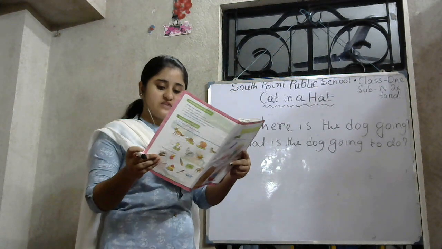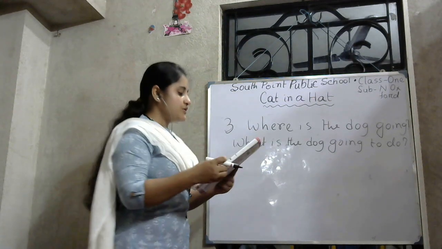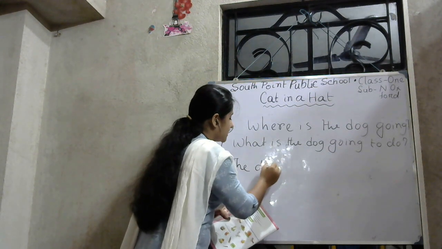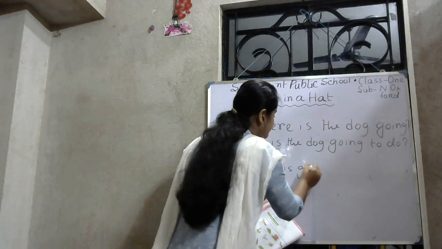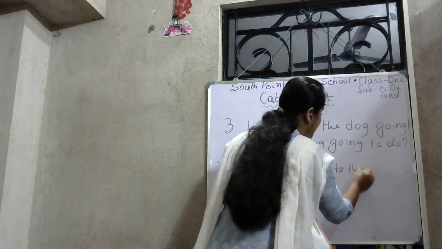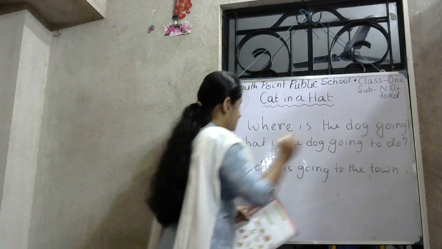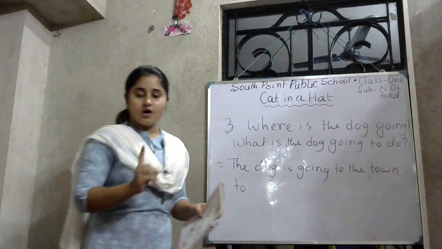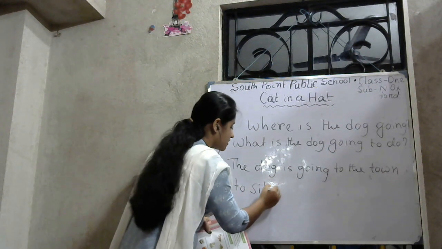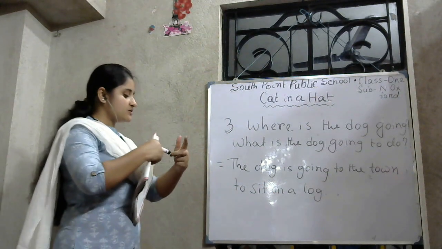As you can see in the poem, there is a line, I am going to town. The dog is also going to the town. So you have to write, where is the dog going? The dog is going to the town. Why? What is the dog going to do? To sit on a log. The dog wants to sit on a log. Okay? This is the answer of this question.